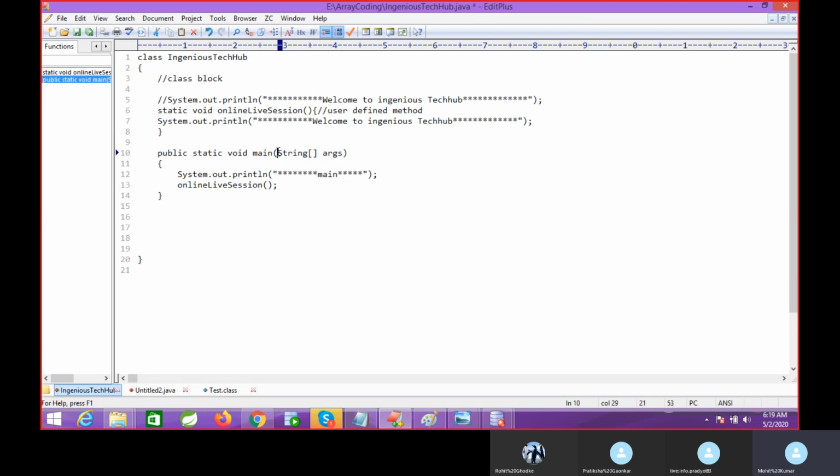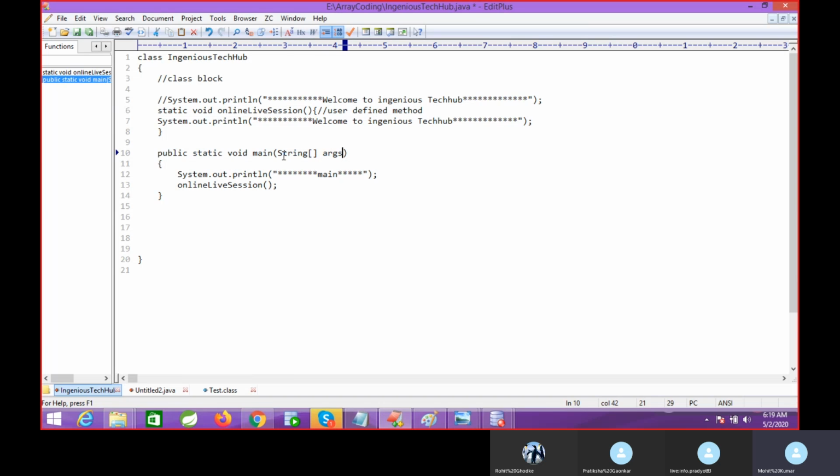Why are we giving this argument? This is part of the main method. If we go into the main method implementation, we have many things inside it. What I can explain is that this is a string type of array and this is your argument type.